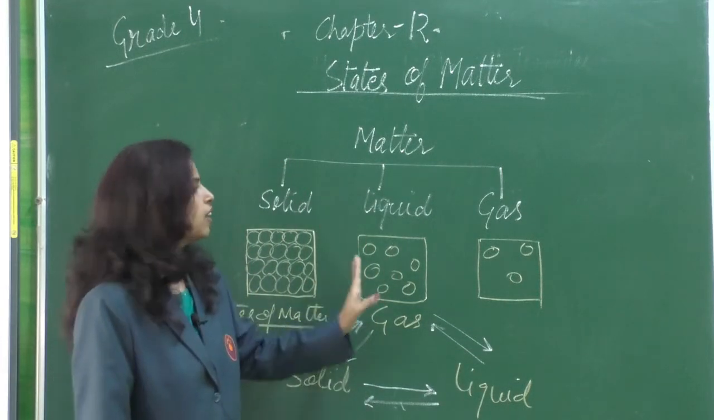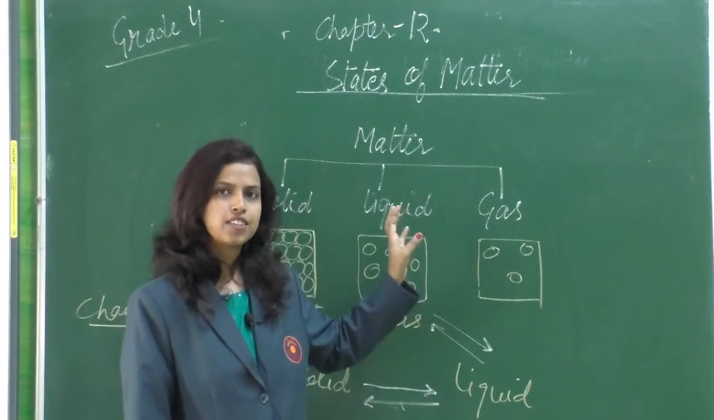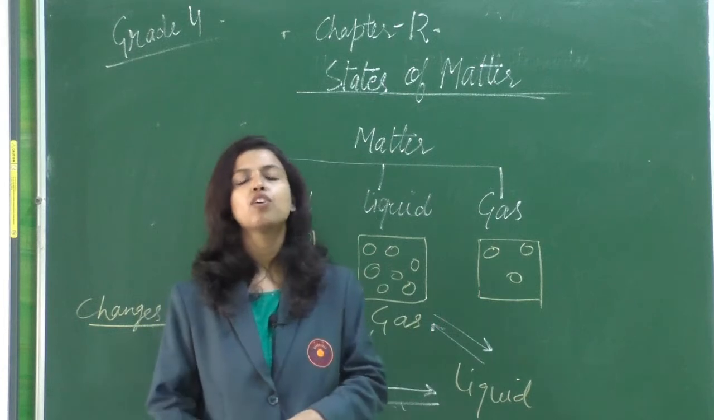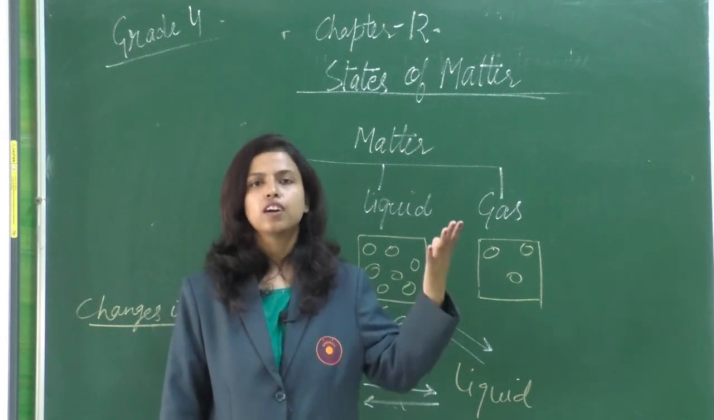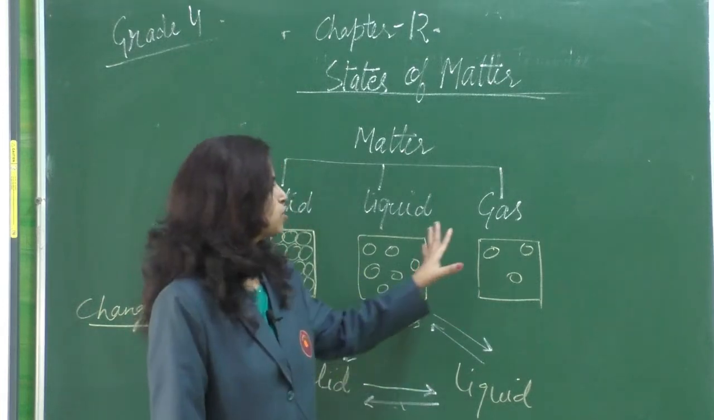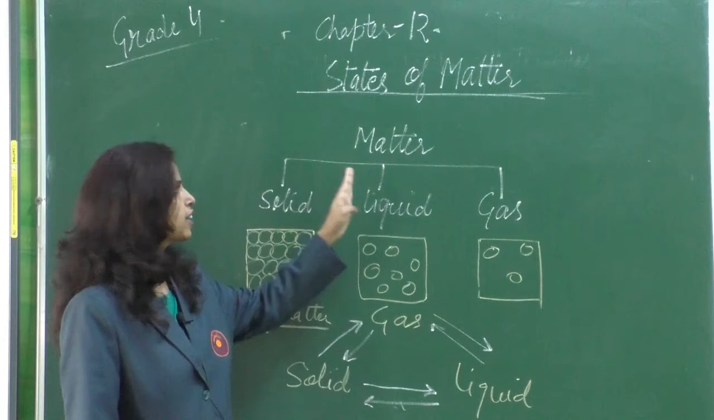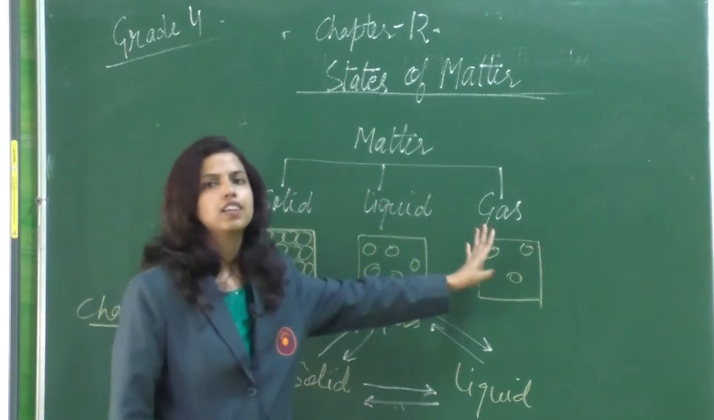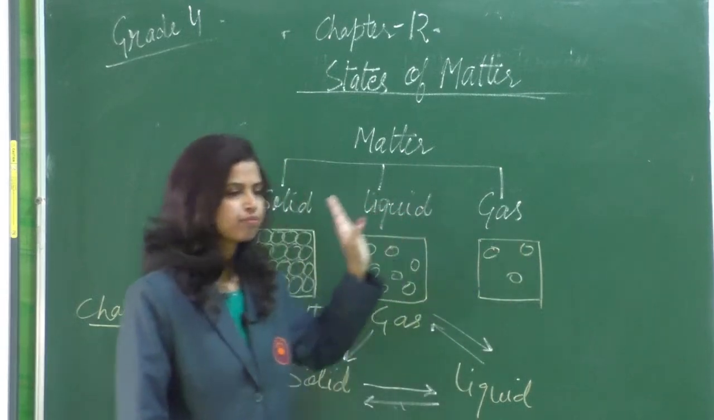Now we move to gas. The gaseous state is the state where atoms have more space between them. That is why gases flow so fast. So these are the categories of matter, where we can find matter in three forms: solid, liquid and gas.